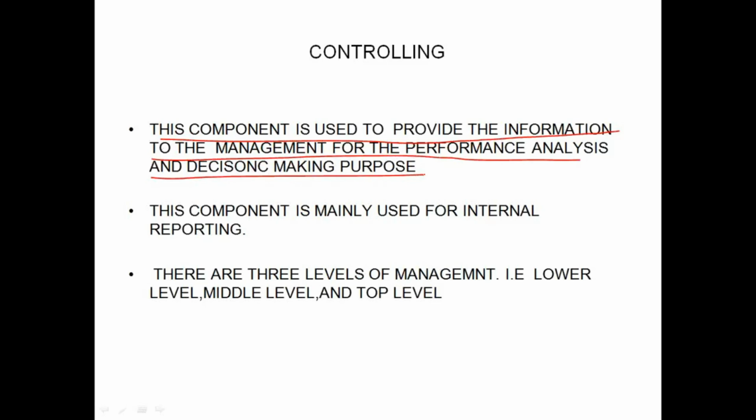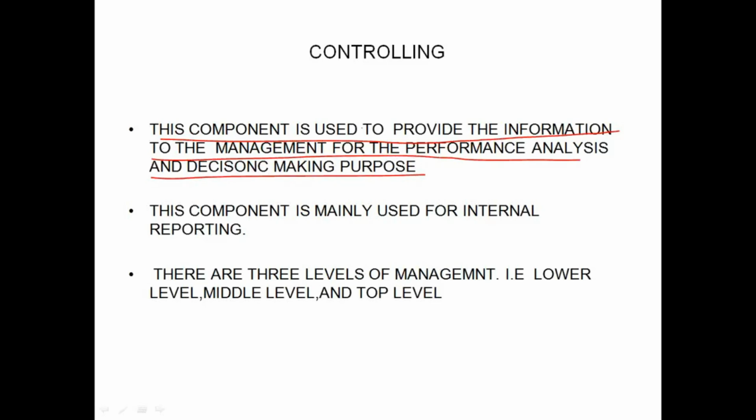Now, similarly, you have top level management. The top level management, always they are concerned with the decision making process or strategic decision making process. Strategic decision making means taking the decisions which have the long term impact on the profitability of the company.